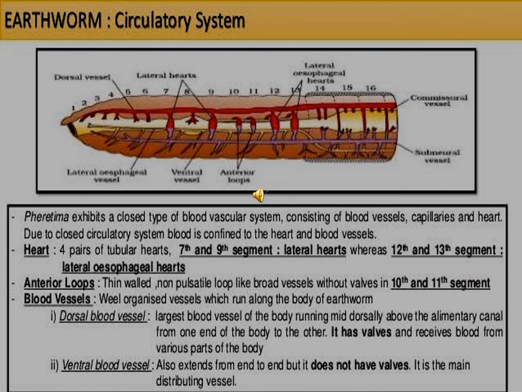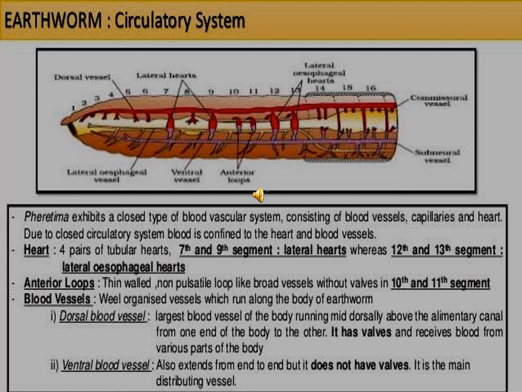Look at the picture very carefully. Important key points for the earthworm circulatory system, Lampito mauritii. The heart, the 4 pairs, and look at the picture: the dorsal vessel, lateral heart and the lateral esophageal vessel. These are all important for this picture. Segments 1 to 16 are present.